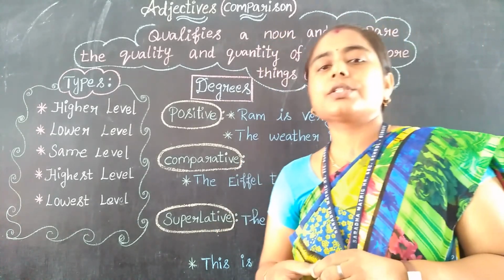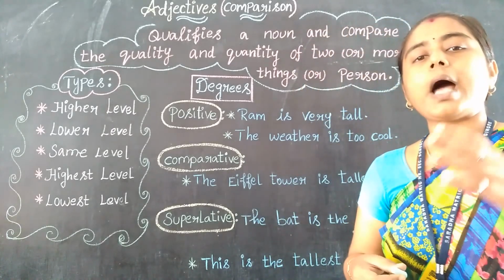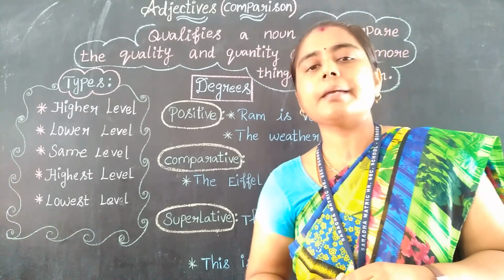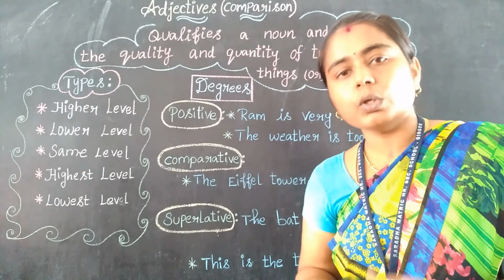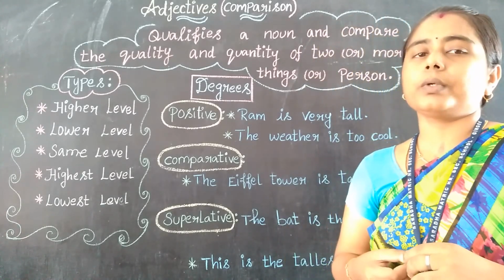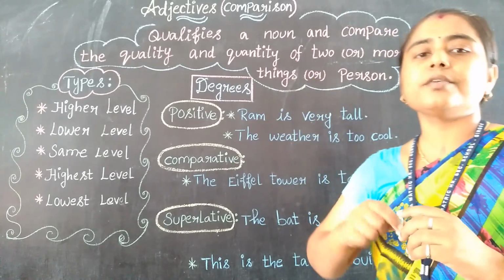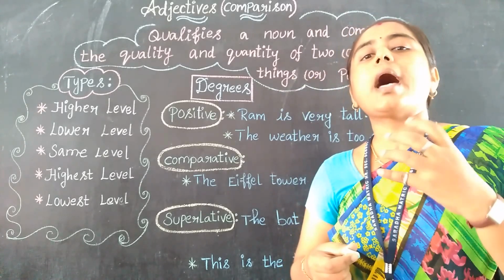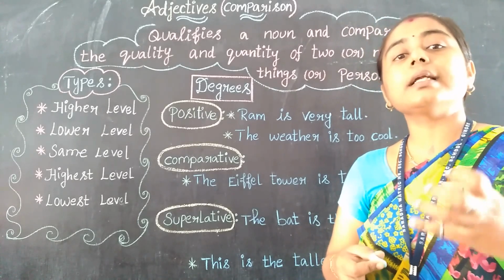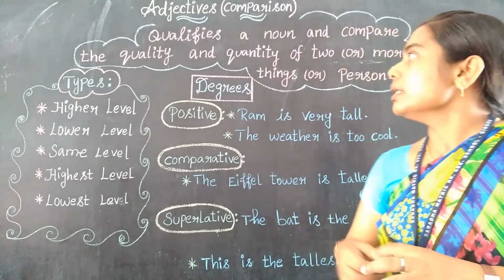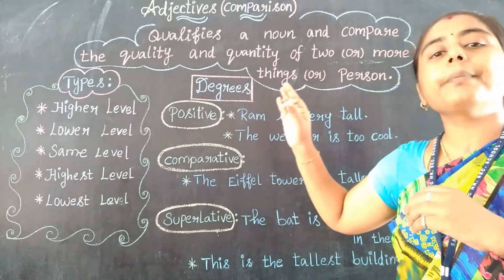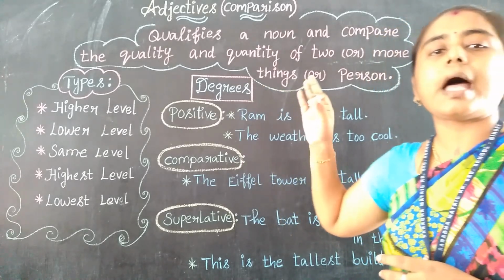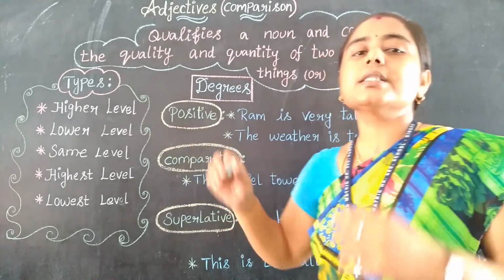So what is an adjective? An adjective qualifies a noun or describes a noun. It is used to qualify, that is, evaluate a noun, right? So that is the adjective, and we are going to see about comparison of adjectives, that is, degrees of comparison.